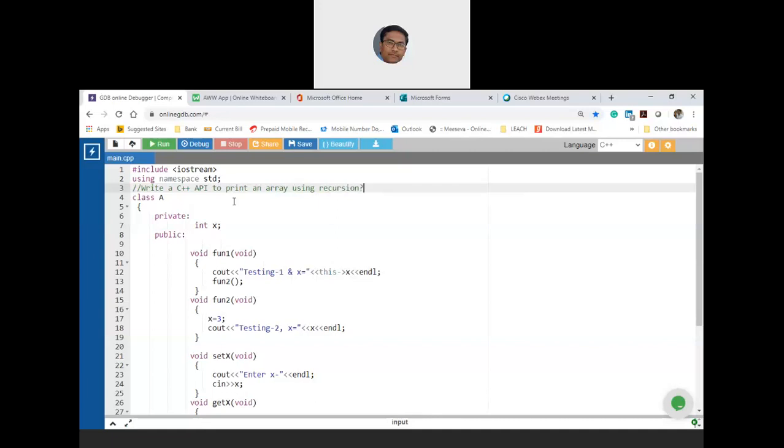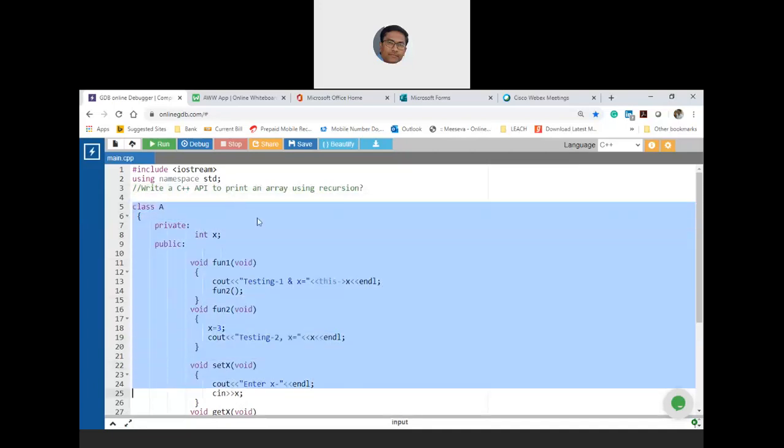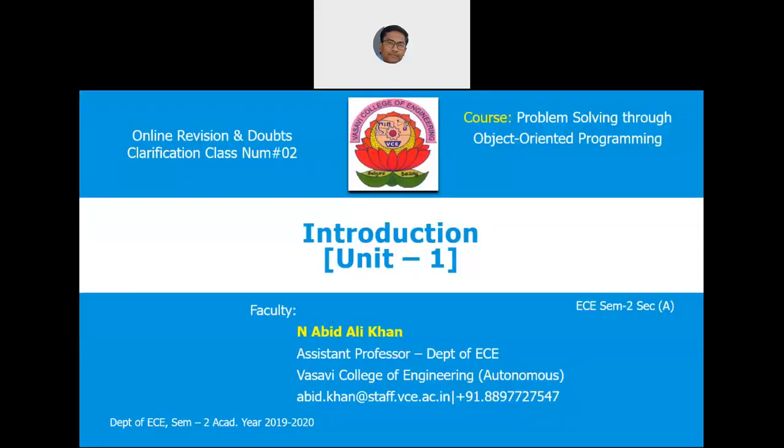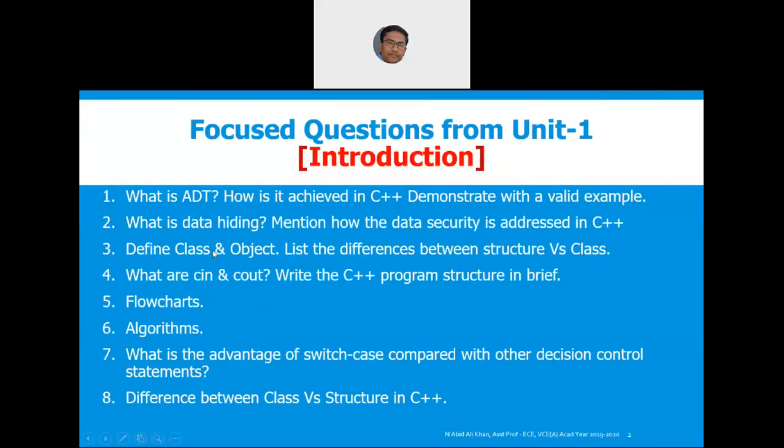Yes, how do you do this? Before that, please focus on the other questions. If other questions are clarified, then only it makes sense in discussing these additional logics.